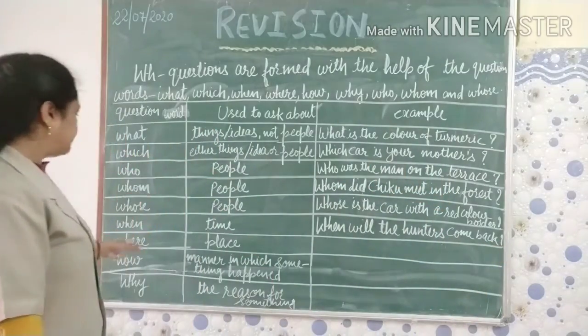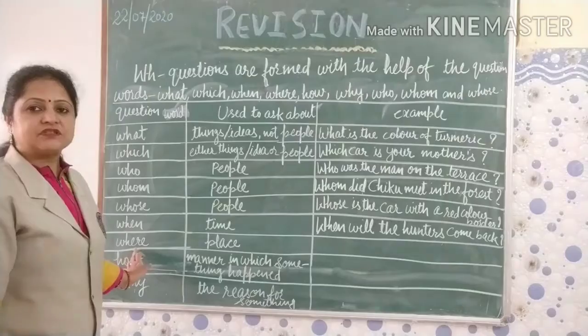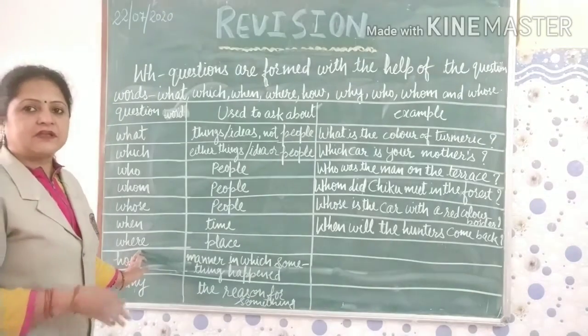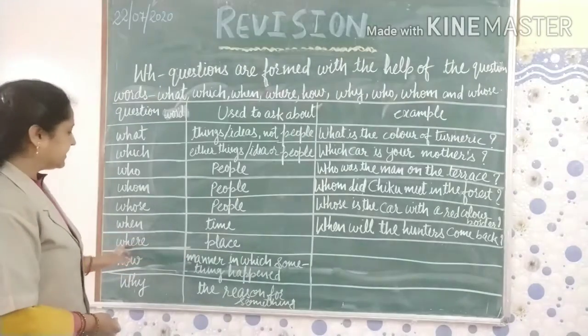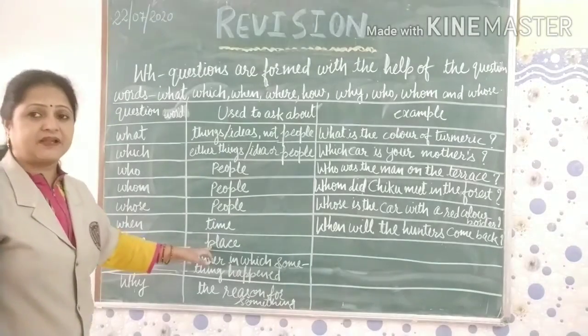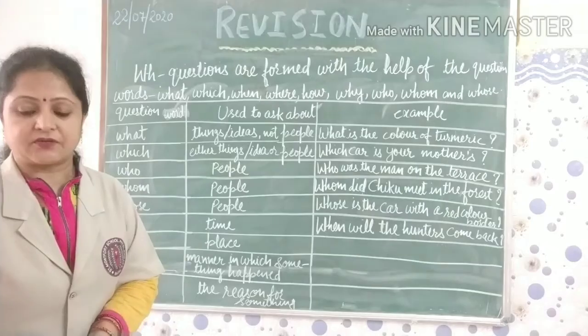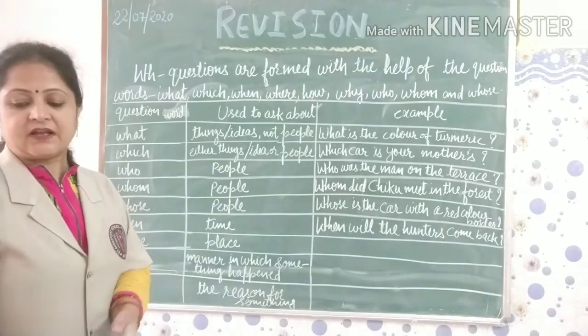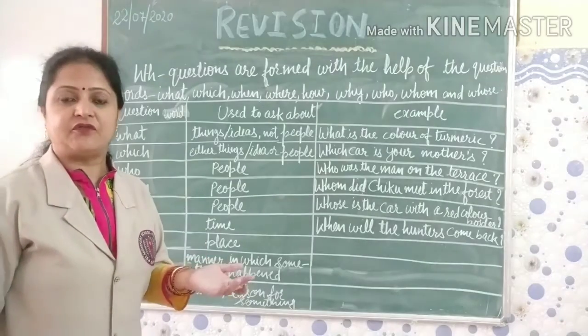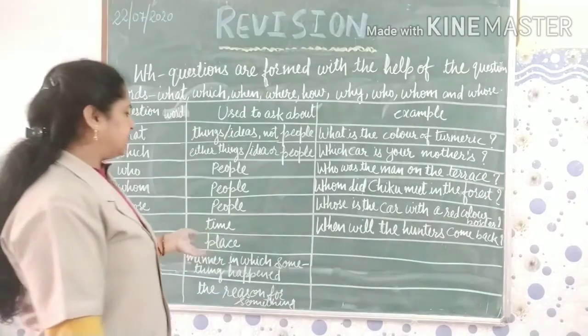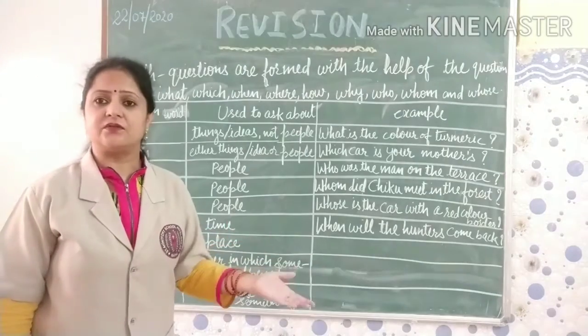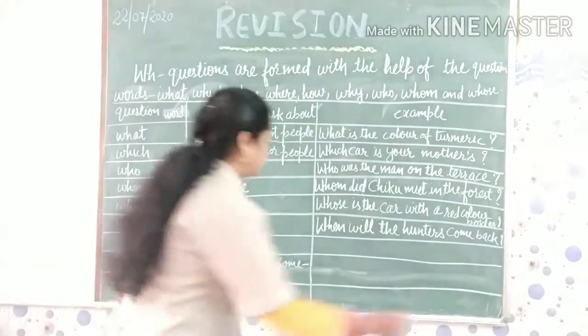Next is about place. Where. We use where to ask about the places. So like here we are using where to ask about the place. So let's take one example here where we are going to ask about the place. So where are my headphones? Or you can take one more example here. Where is your house? Okay?